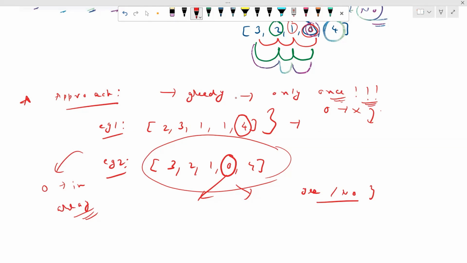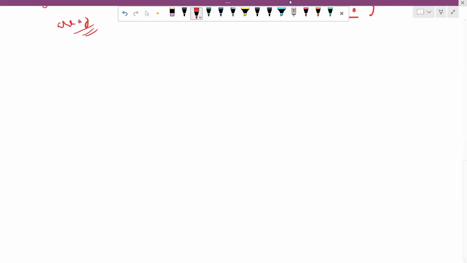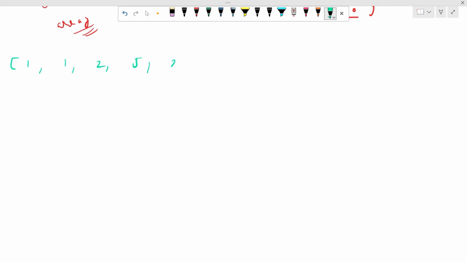Now let's take this example, which is 1, 1, 2, 5, 2, 1, 0, 0, 1, and 3. So initially, let's say this is our target, like this is our initial target, right? We'll try to traverse the array in a backward direction. Let me make this clear to all of you guys, how we are going to traverse in a backward direction. Initially, we'll have our target.